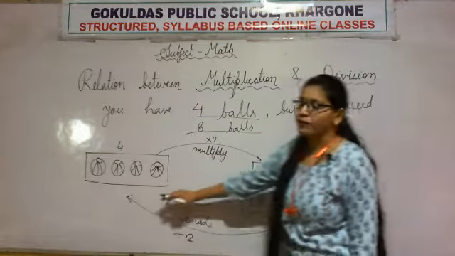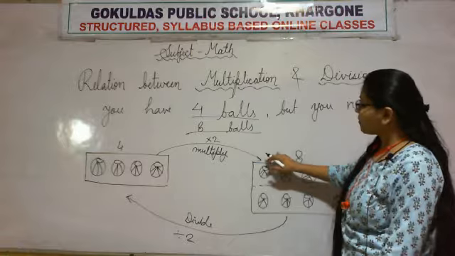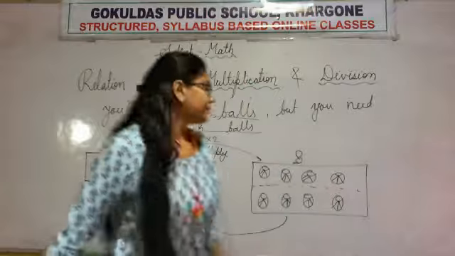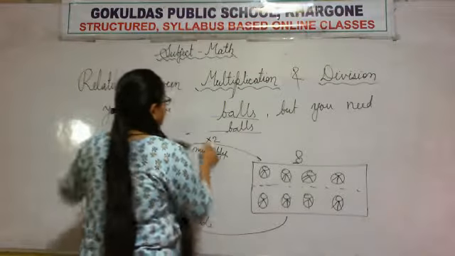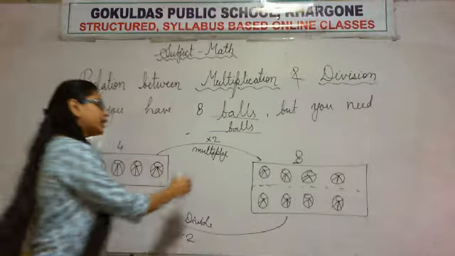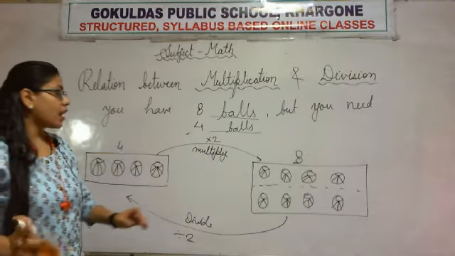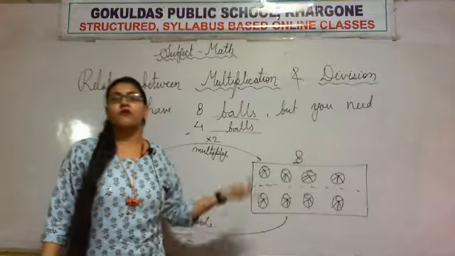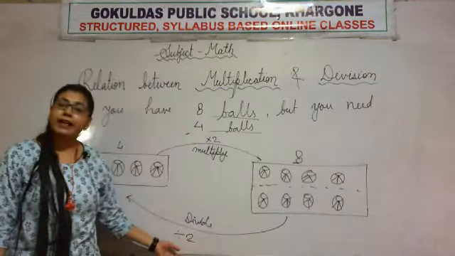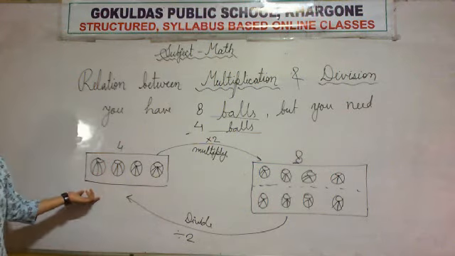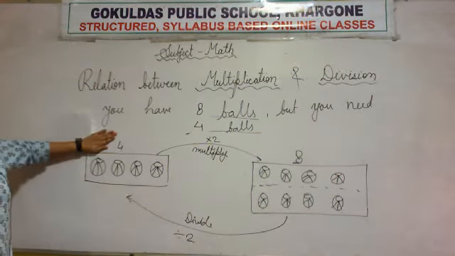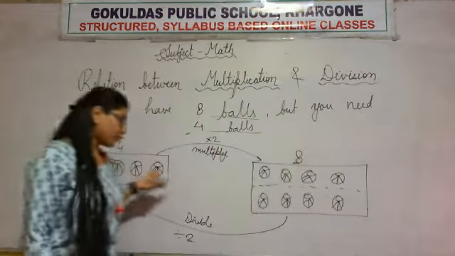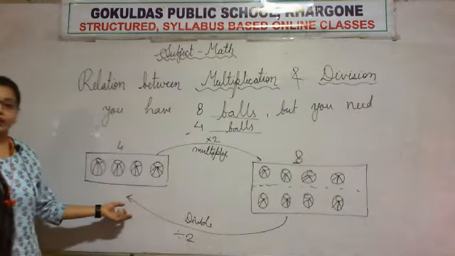So you will break it down into two groups of 4, which means you are dividing it by 2 and getting 4 balls. If you have 4 balls and you need 8 balls, you will multiply. If you have 8 balls and you need 4 balls, you need to divide.